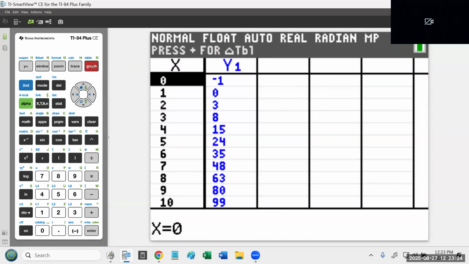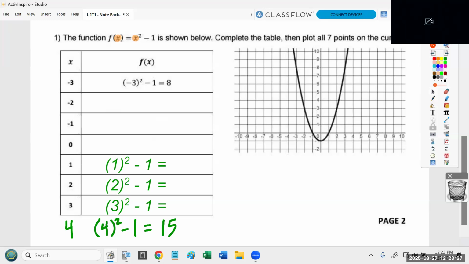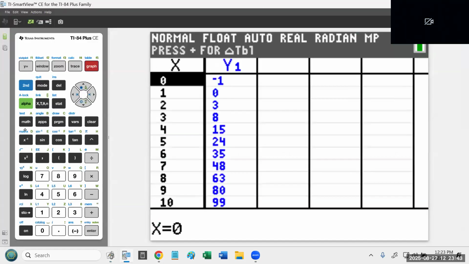Now check this out. Right now it's at 0. It automatically is on 0. But let's pretend for just a moment we hadn't done any of this yet. Okay, let's just pretend we hadn't done any of that work yet. Okay, well, I need to see -3 and -2 and -1 and 0. So it's really simple. Notice how the numbers going down are positive. 1, 2, 3, 4, 5, 6, 7, 8, 9, 10. Well, that means the numbers going up are negative. So just hit up, up, up, and you'll see the negatives.